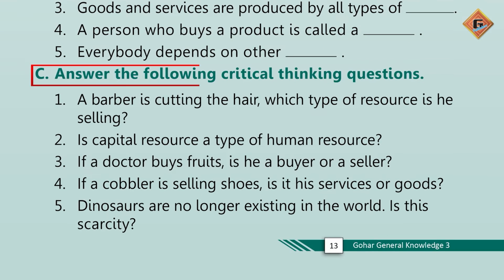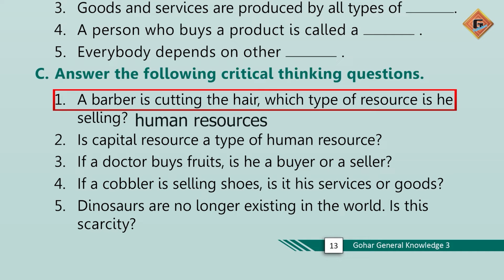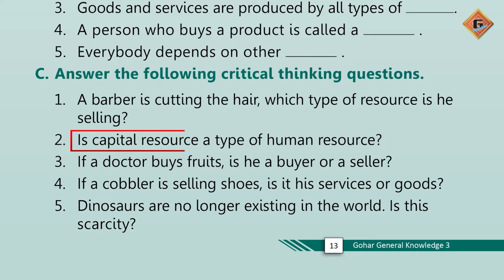G. Answer the following question. A barber is cutting the hair. Which type of resource he is selling? Barber is selling human resource. Is capital resource a type of human resource? No. Capital resources are not a type of human resources.